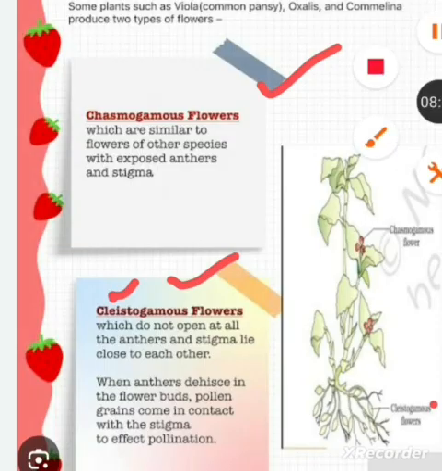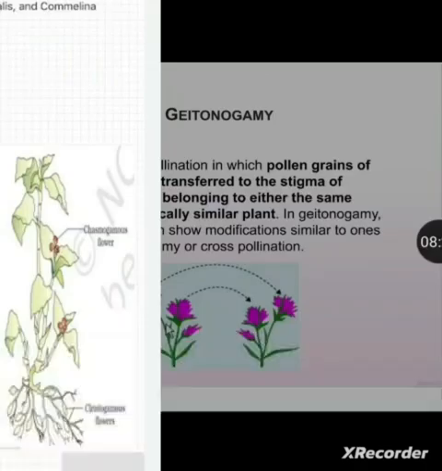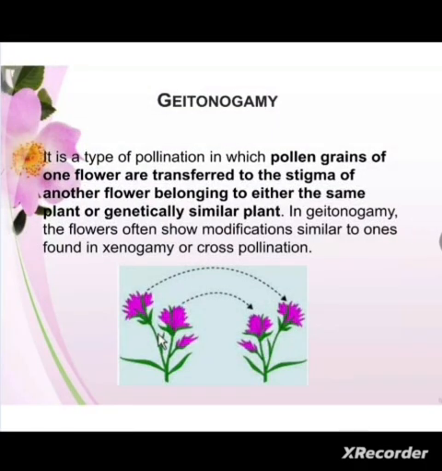Now we come on to another type of self-pollination, that is known as geitonogamy.